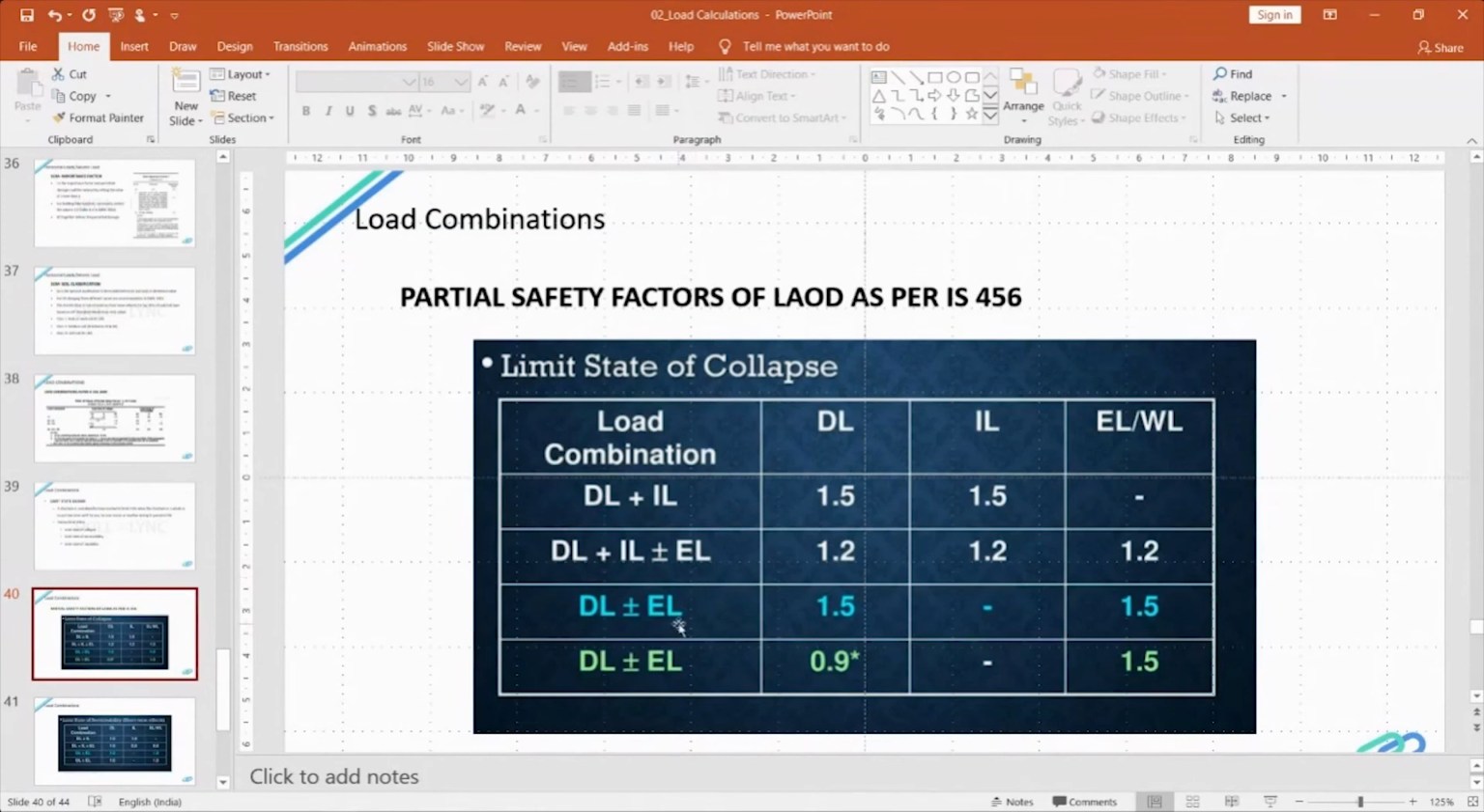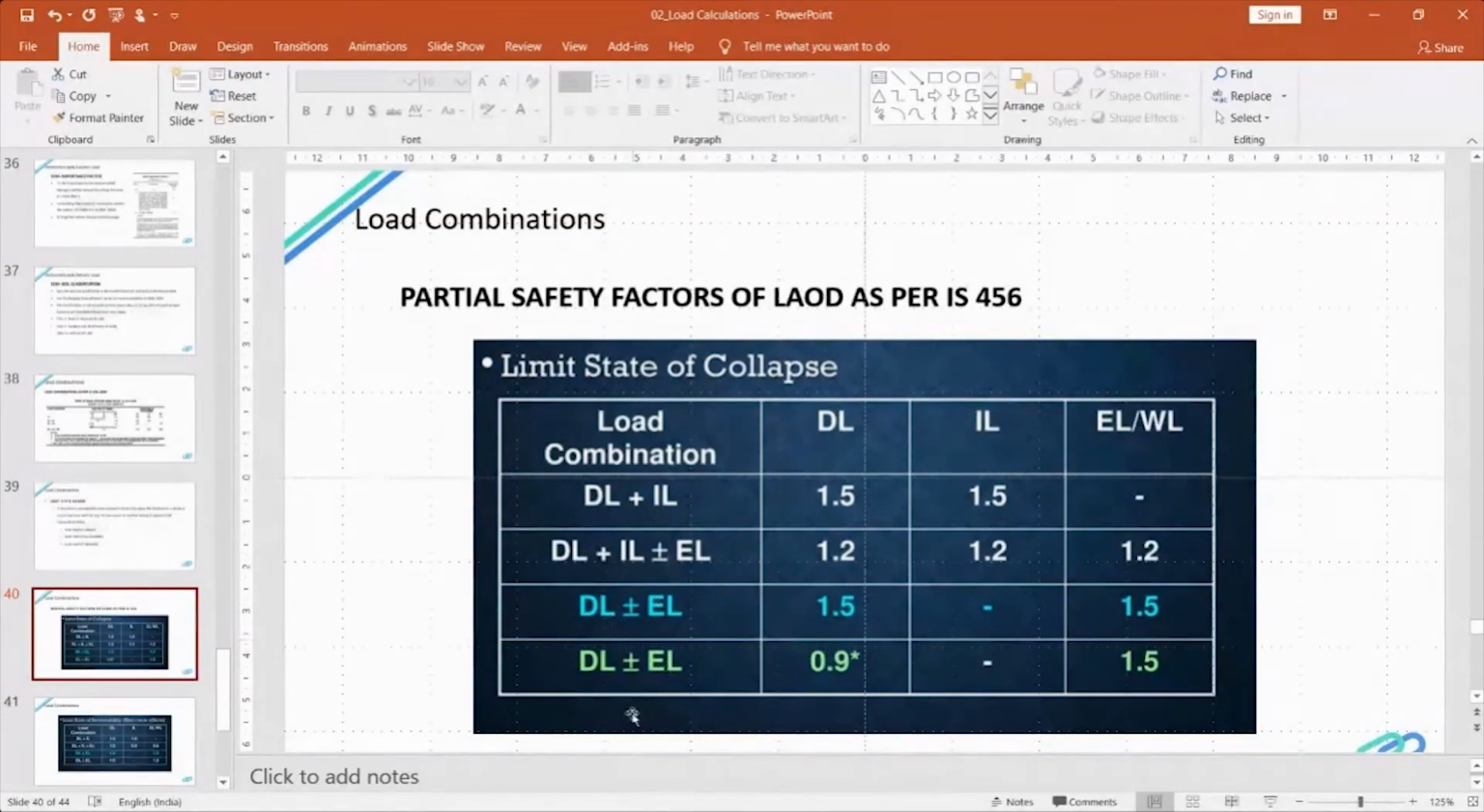If you are designing for earthquake load, you should not design for wind load. If only one lateral force has to be designed for the building, you have to check which is the maximum force. If the wind load is heavy, if it is a high-rise building, it is a must that you design for wind load, because wind load will be heavy in a high-rise building. So this is how you calculate the limit state of collapse.